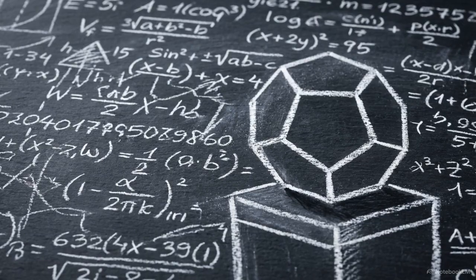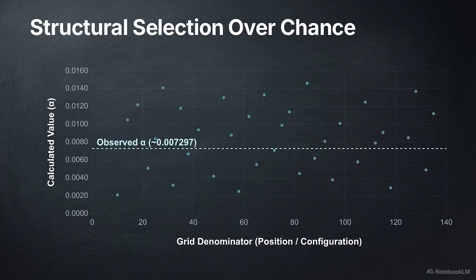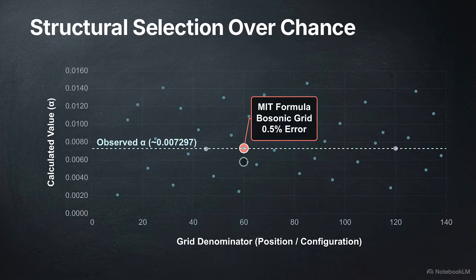Numerical accuracy alone can be misleading. Without structural justification, a single successful calculation might be a coincidence of large numbers. We tested this by scanning 3,527 mathematical combinations across different grid positions and denominators. While 3 combinations reached 0.5% accuracy by chance, only 1 formula survived the application of our structural constraints, including the bosonic grid and the matter well.